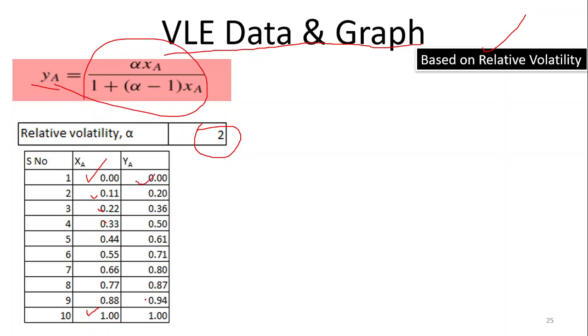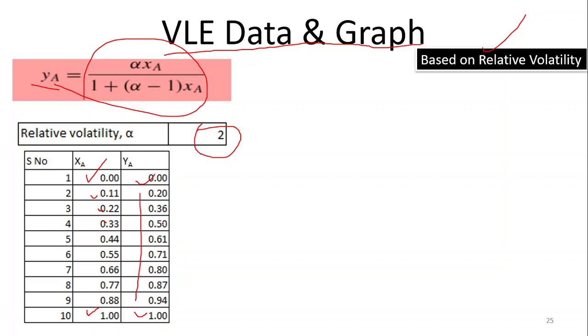At 0 it becomes 0, at 1 it becomes 1, and the other values are shown here. XA is 0.11, Y is 0.2, and so on. In this way we have developed the XA and YA data. XA means the composition of A in the liquid phase, and YA means the composition of A in the vapor phase.